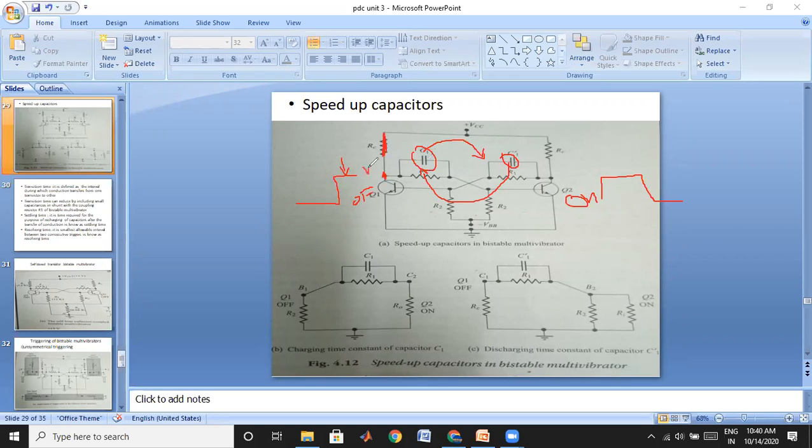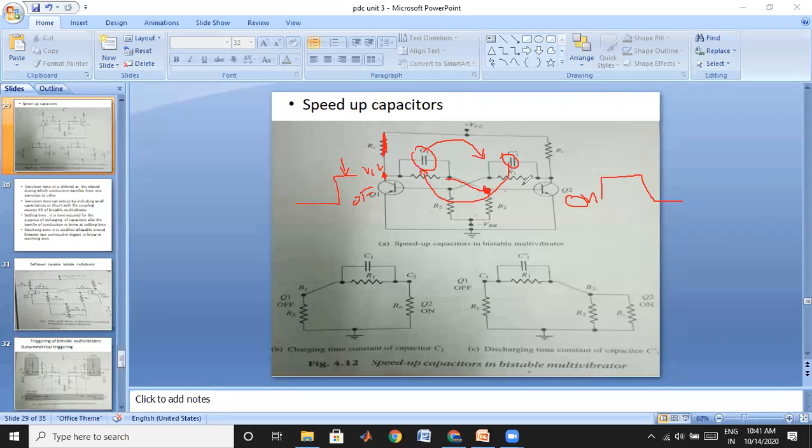Therefore, the voltage at this point will be VCC. Similarly, the voltage at this other point is nothing but VBE sat, since this is the on transistor. Therefore, at this node we have the voltage VBE sat.